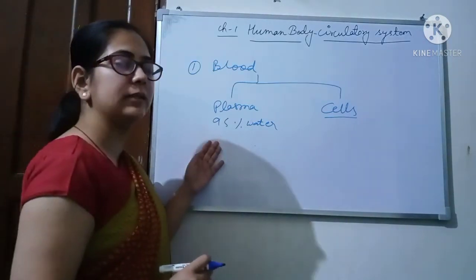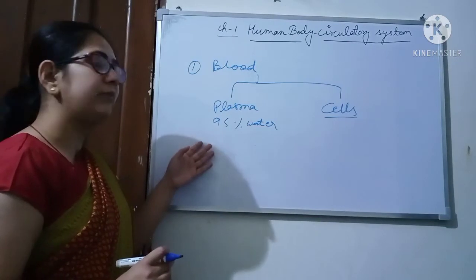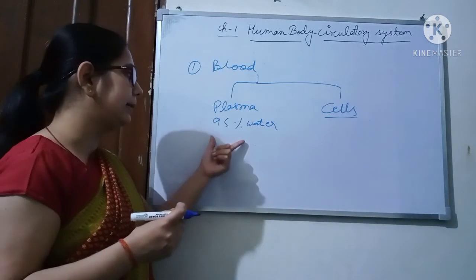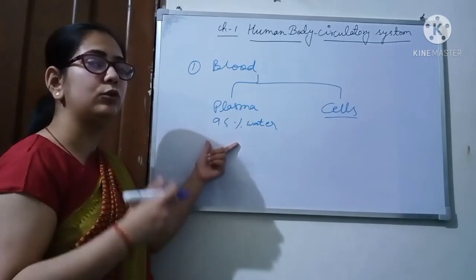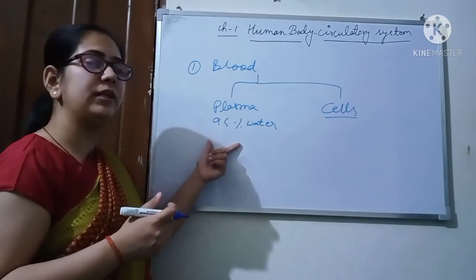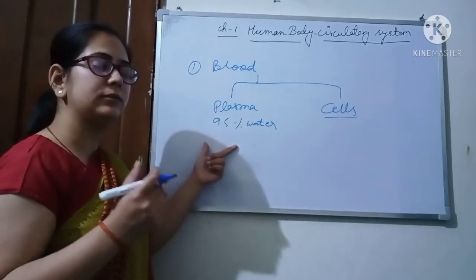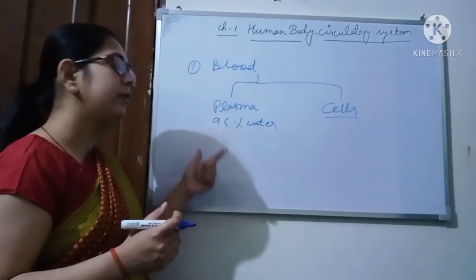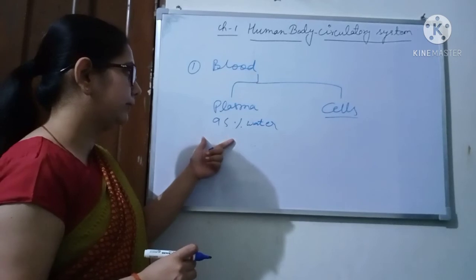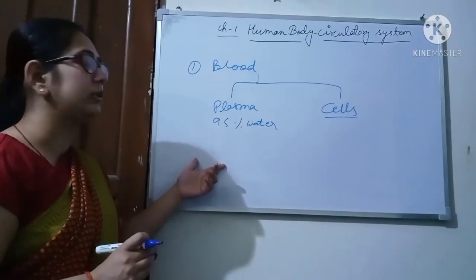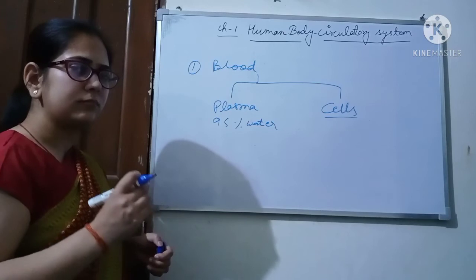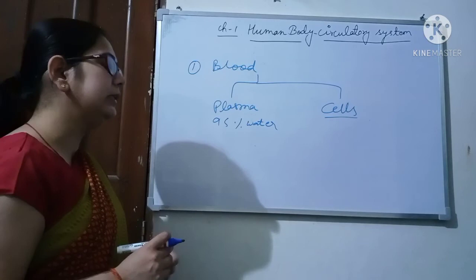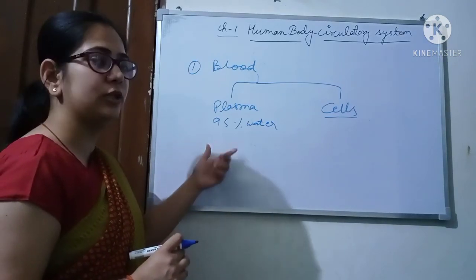Now what is the function of plasma? Students, whatever nutrients we eat go into the blood and mix with the plasma, and with the help of plasma they reach each and every cell. Waste products from the cells also reach the kidney with the help of plasma. So nutrients and waste products are present in plasma, and in small amounts hormones and carbon dioxide are also present. It is a pale, light yellowish colored liquid.